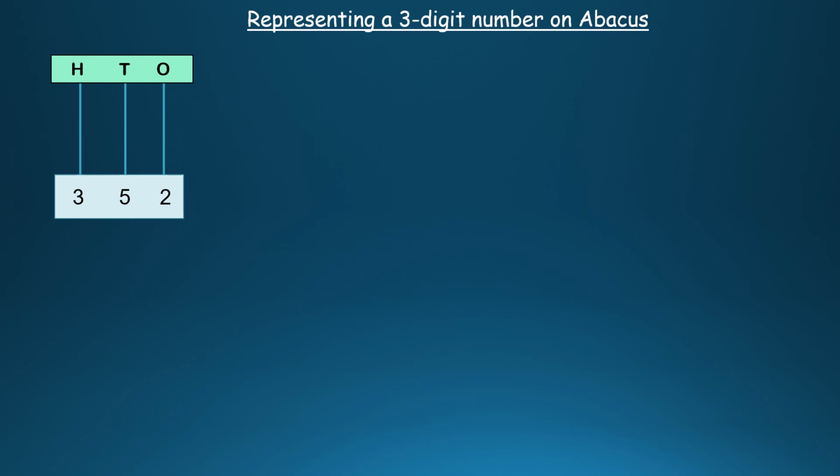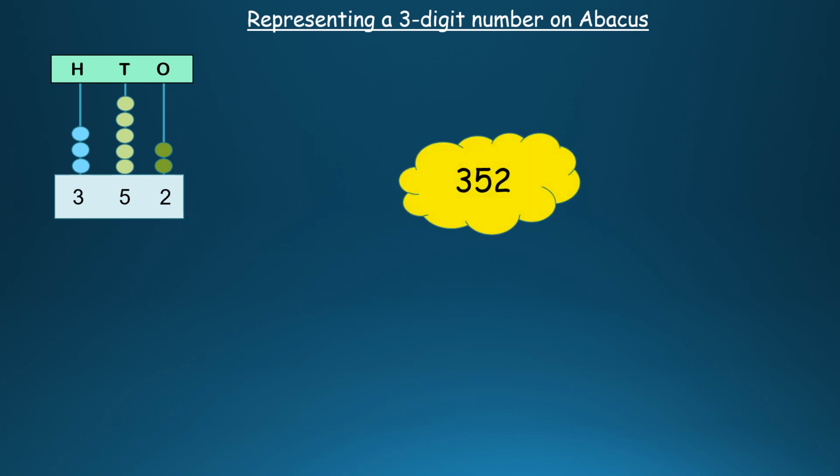Now let's put the beads. There is 2 over here in the ones, so we put 2 beads, and there is 5 in the tens, so we have to put 5 beads, and 3 in the hundreds, so we put 3 beads on the hundreds spike. Now how do we read the number? 352. So the number name for this is 352.